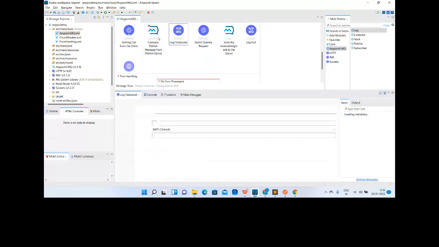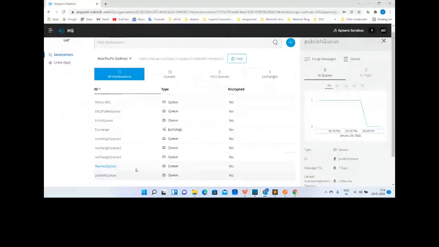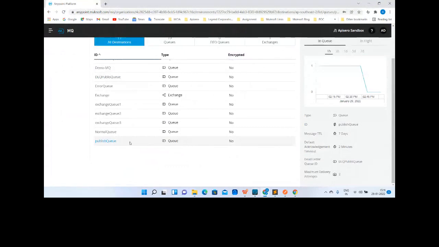So again, let me open this. The only configuration that we are doing over here is the name of the queue, and since we are using the ACK and NACK manually, we have used the acknowledgement mode manual in order to send the positive acknowledgement and negative acknowledgement. Okay, let's verify this. Which queue is it using? Publish queue. Let me check the queue.